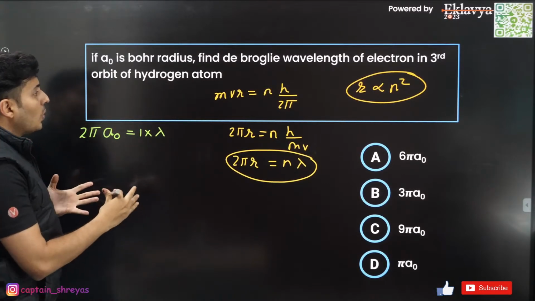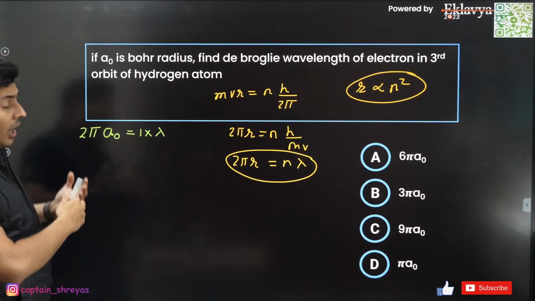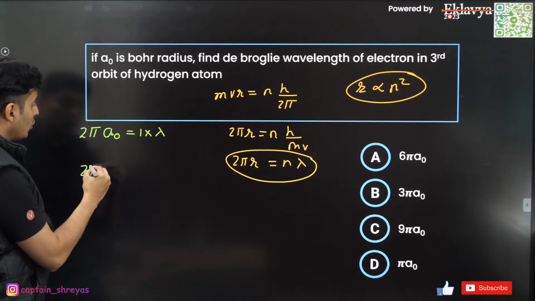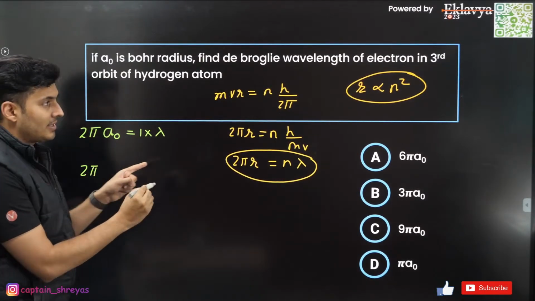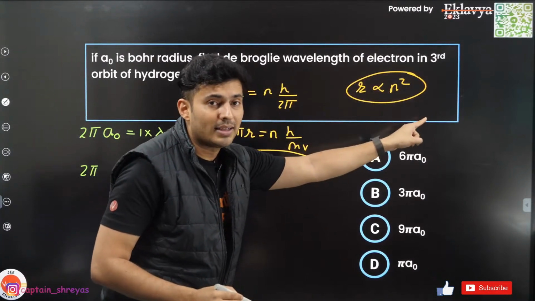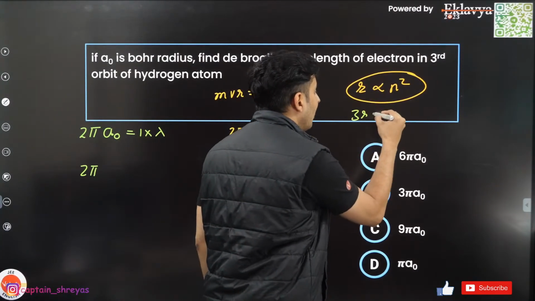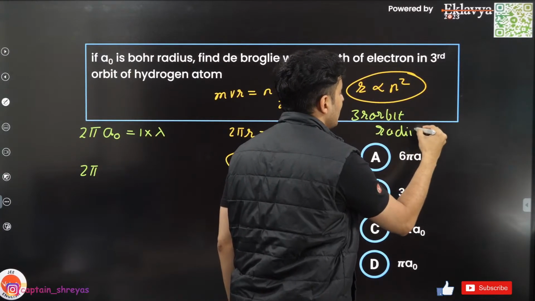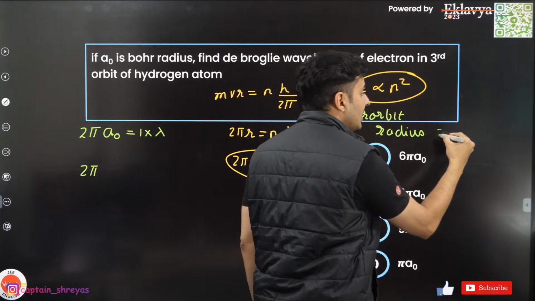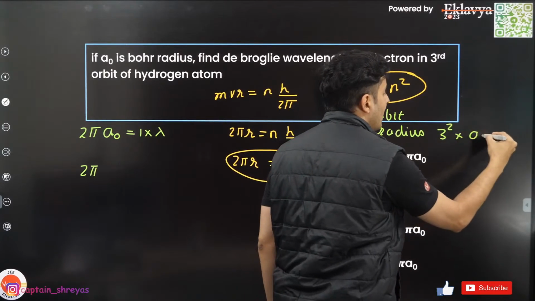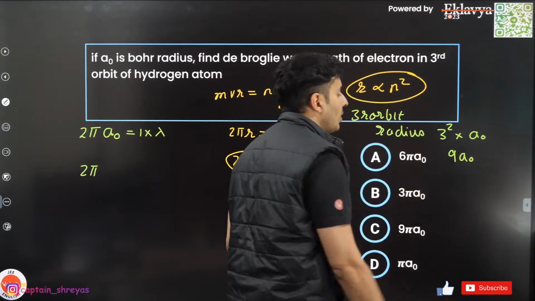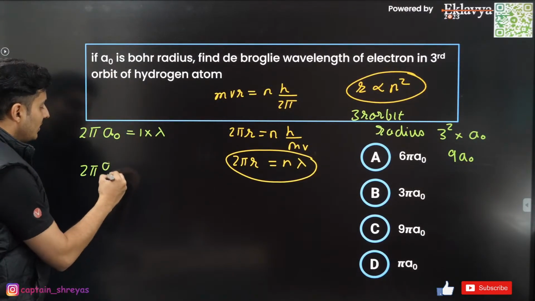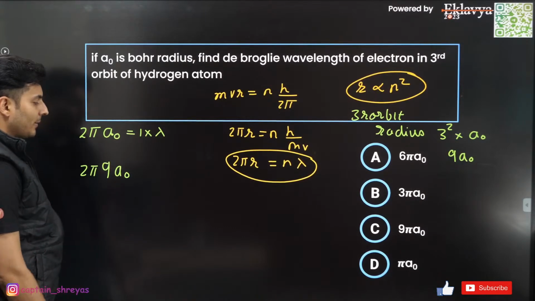But when you take the third orbit, observe this. For the third orbit, it will be 2 pi. This radius, since it is proportional to n square, so for the third orbit the radius will be 3 square times a0, basically 9 times a0. So 9 times a0 will come over here.